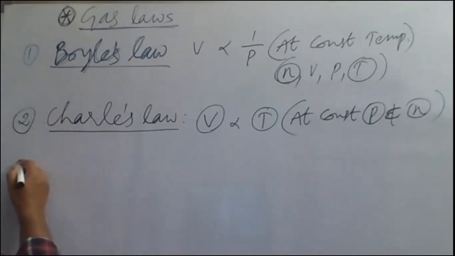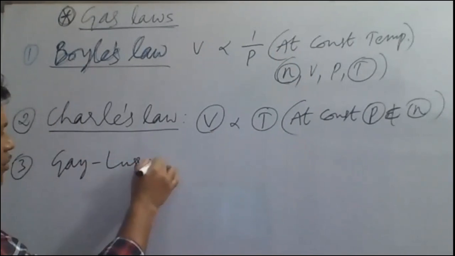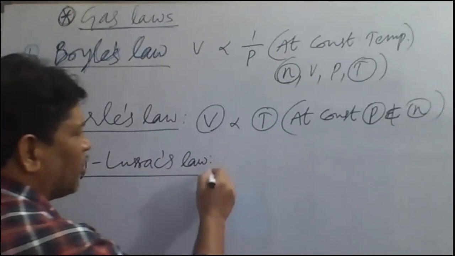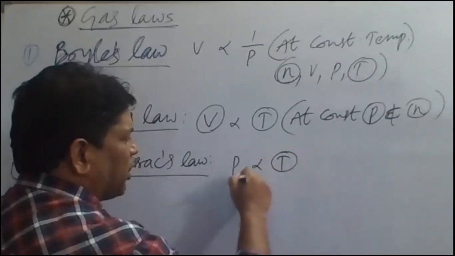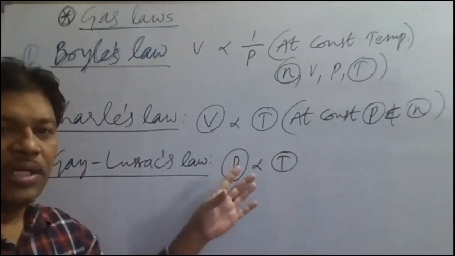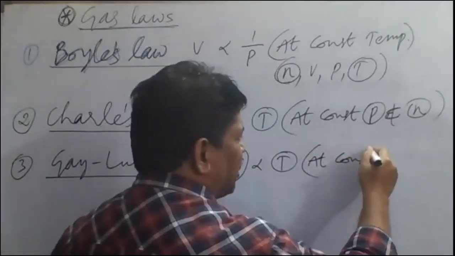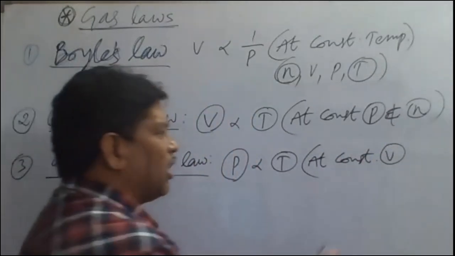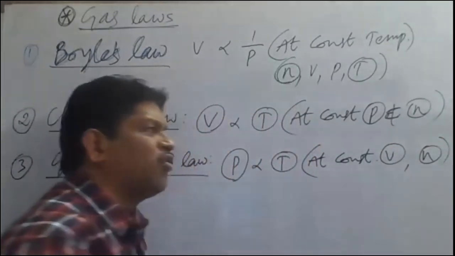Next, we have Gay-Lussac's law. According to Gay-Lussac's law, the pressure of a gas is directly proportional to the absolute temperature. Now what is kept constant? A constant volume. Volume is kept constant, and the number of moles will also be constant.